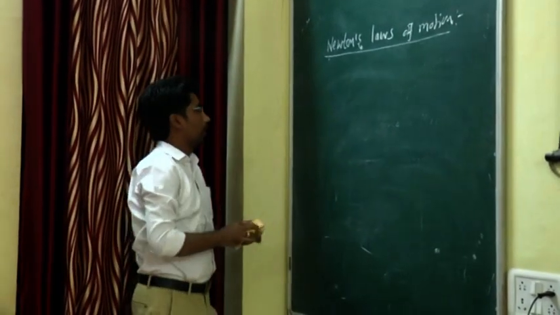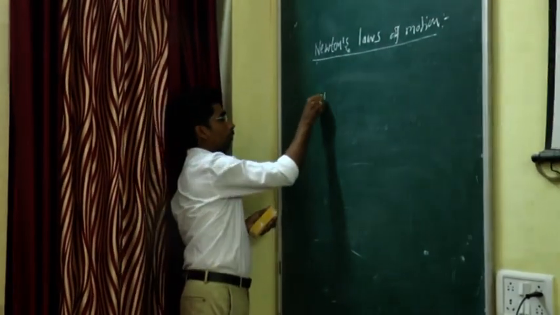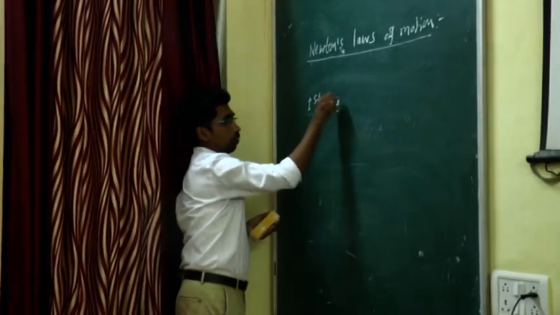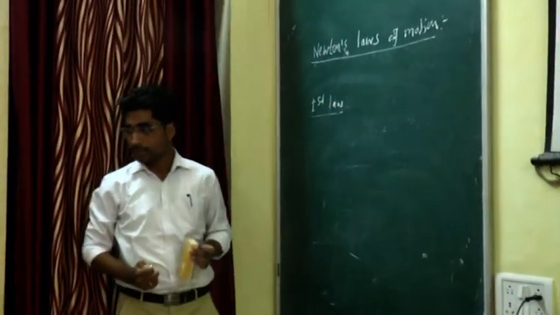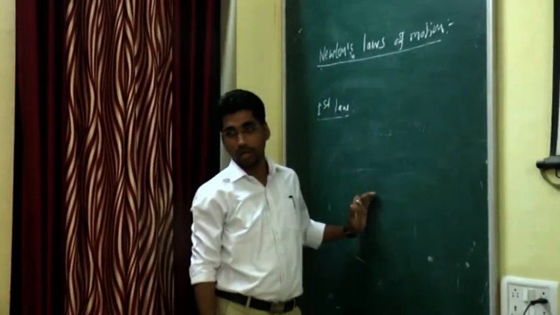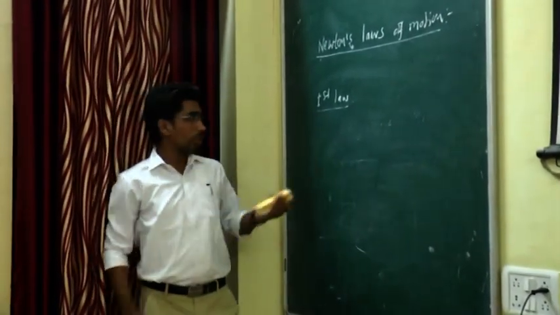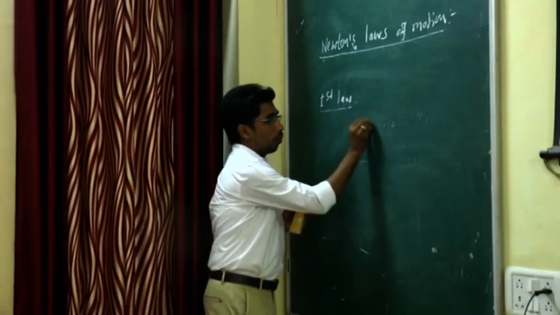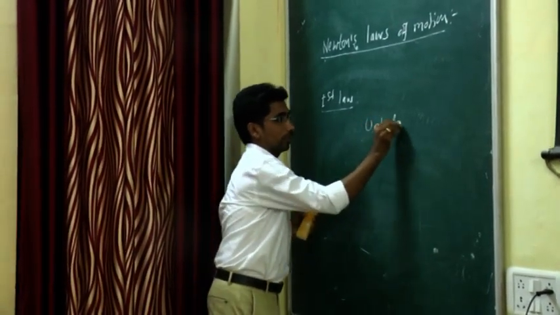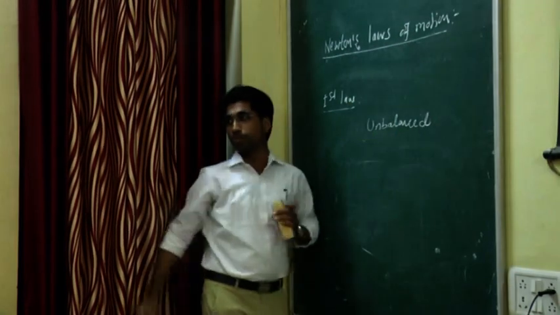Newton's first law of motion has the statement: every body must continue in a state of rest or a state of uniform motion unless some external unbalanced force acts on it. Therefore, in this statement we are discussing the unbalanced force. What exactly is the unbalanced force?